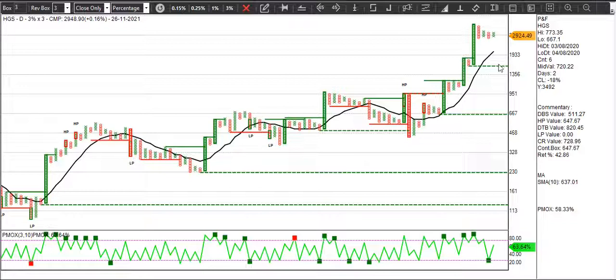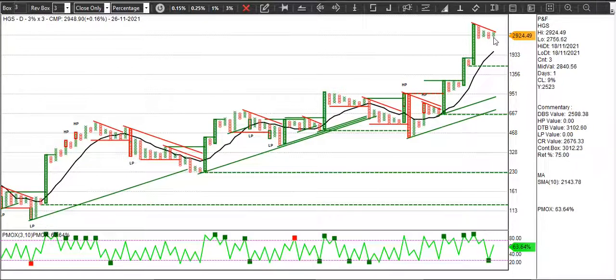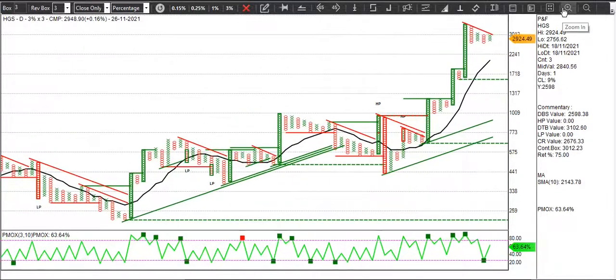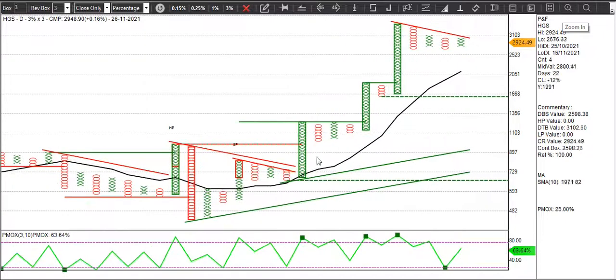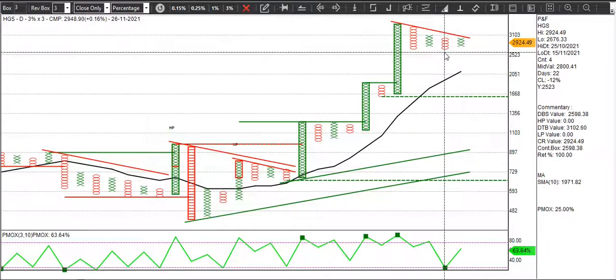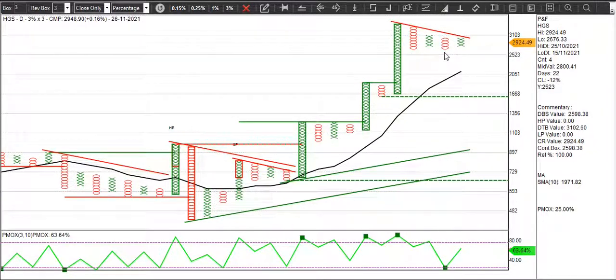HGS is another stock which is, I think, giving us an ABC breakout. The chart is bullish. We have seen a lot of anchor columns here. There is a small retracement. Now a double top buy will be triggered at 3102, and the stop loss for that would be 2598.